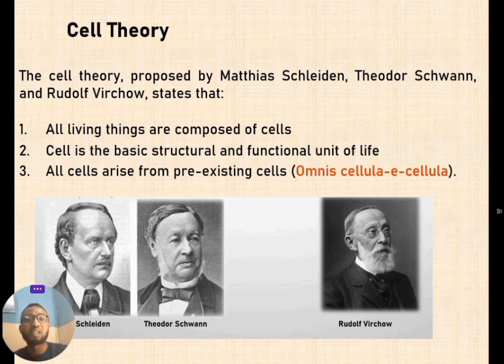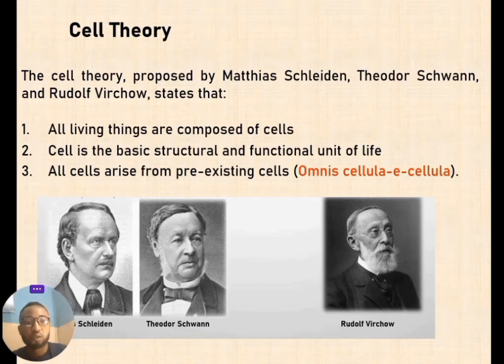But one important thing was that both of them made their observations independently. In fact, a report has it that Matthias Schleiden was the first to notice that all plant structures were made up of a basic structure which was termed the cell. And then a year after, Theodor Schwann reported a similar thing in the animal kingdom, that all animals are made up of basic functional structures. From their independent observations, they came to the conclusion that all living things are made up of cells, and that the cell is the basic structural and functional unit of life.